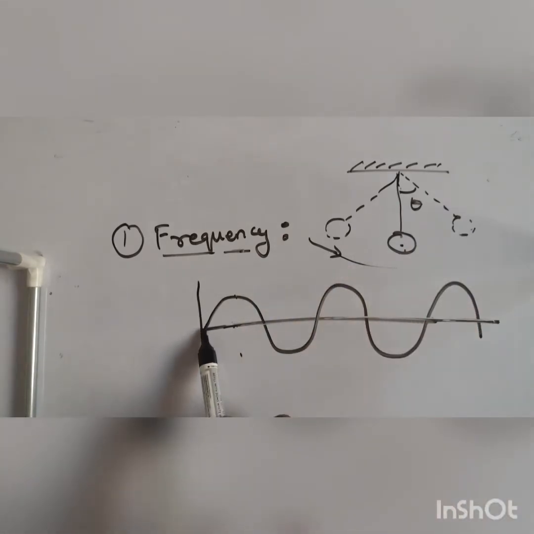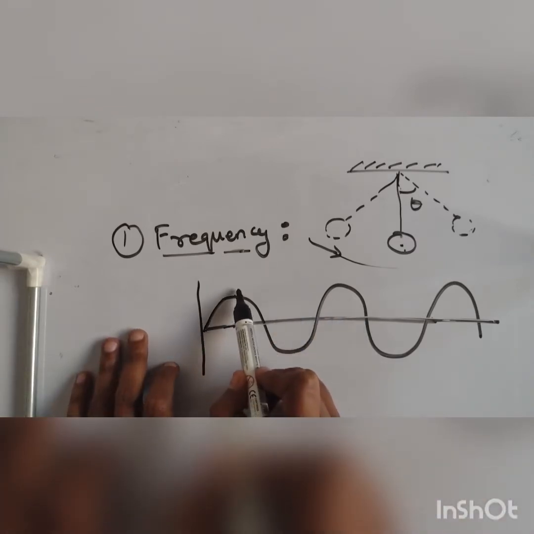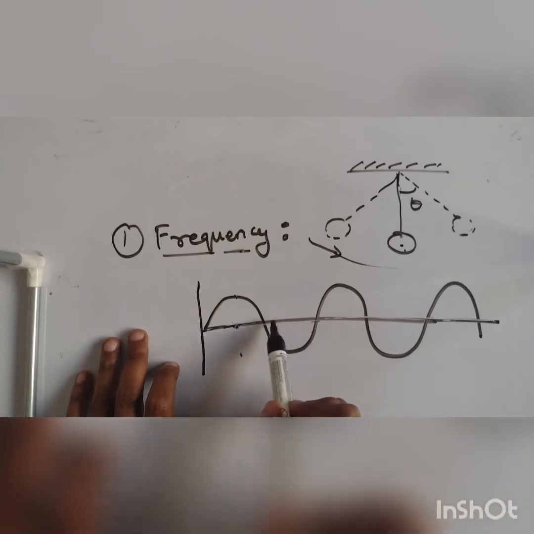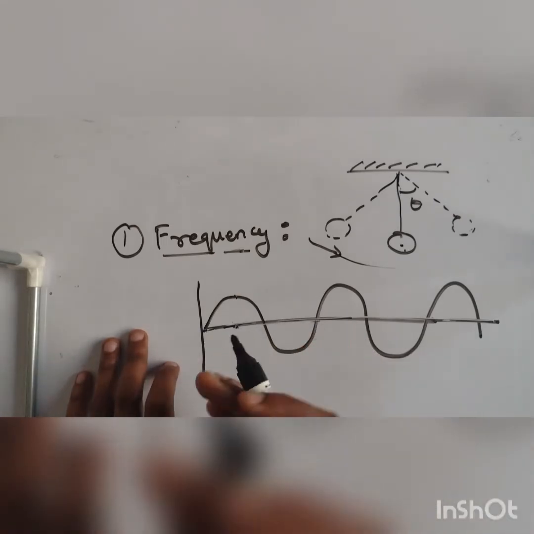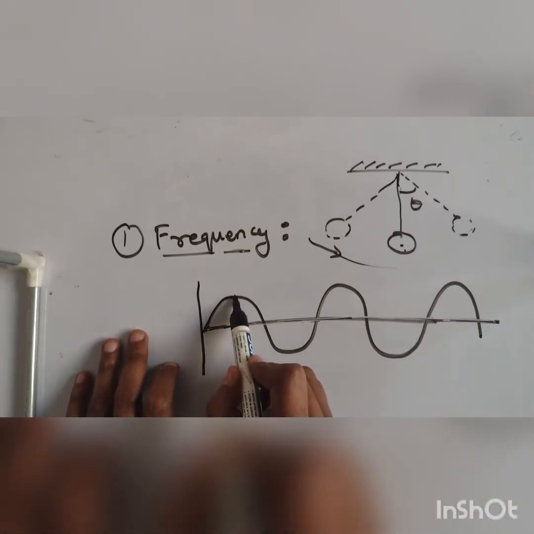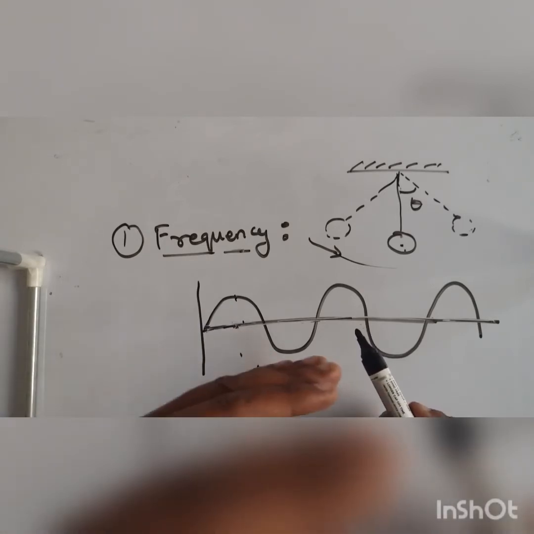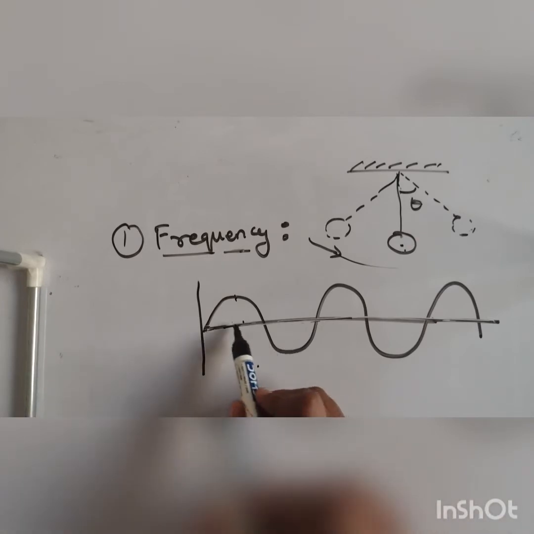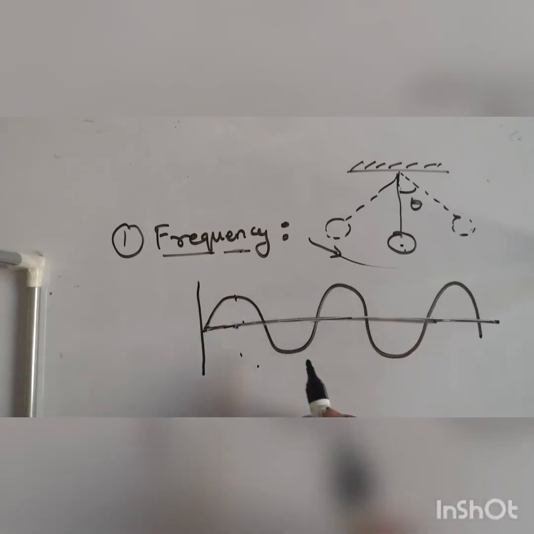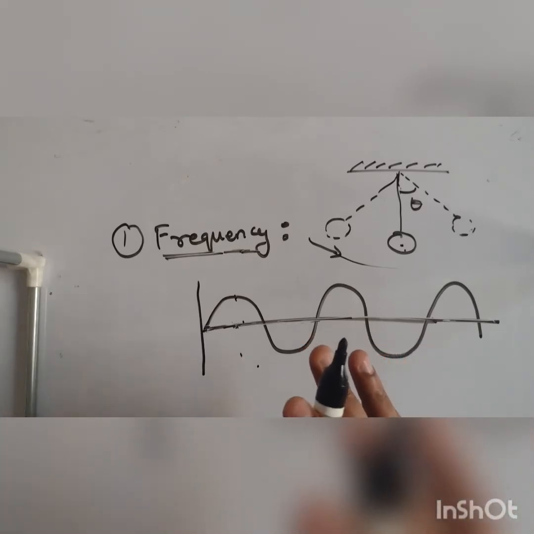Are you following it? Similarly, when you deal with waves, the wave position is like this. The particle is displaced from its mean position. This is its mean position. What do you mean by mean position? Original position. If you're not understanding the term mean position, understand it as the original position. It goes there, again comes back to the mean position, again travels over here. It's doing a to and fro motion. So the rate at which the wave crosses its mean position, or the rate at which it repeats its motion again and again at a certain point, is known as frequency.